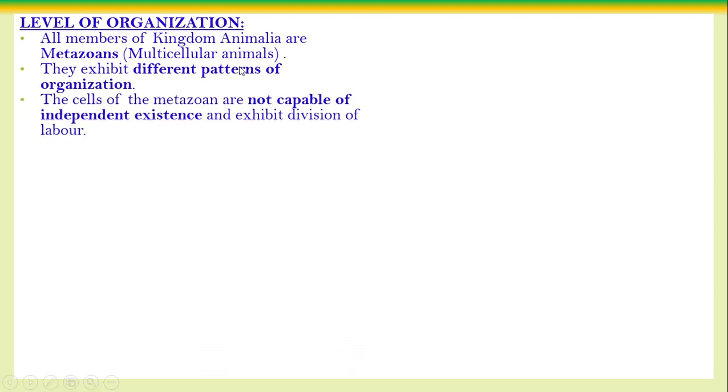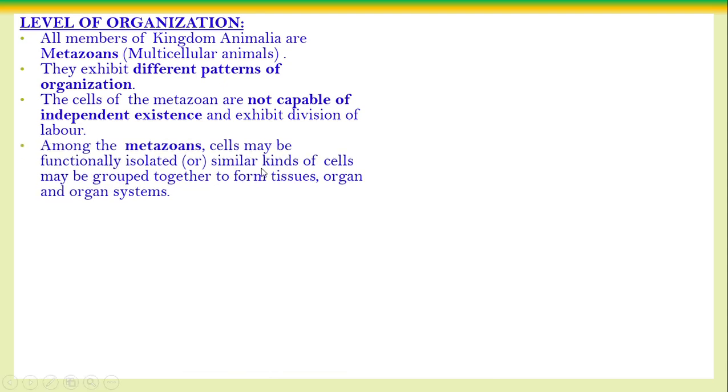The cells of the metazoan are not capable of independent existence. The body of the animal is made up of what? Cells. But even though many cells are there, multicellular, they can't act independently. They depend on each other. So there is a division of labor. That is very important. They have no independent activity. Each and every cell of the body depends upon the other. So there is a division of labor. Among the metazoans, cells may be functionally isolated.